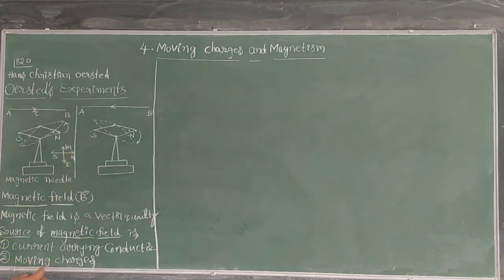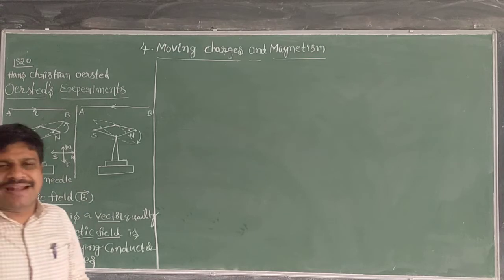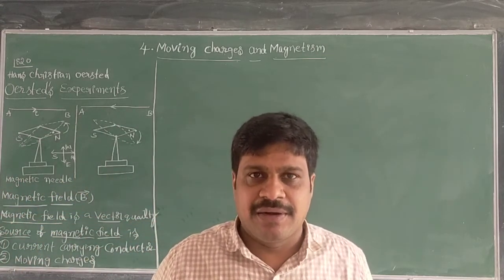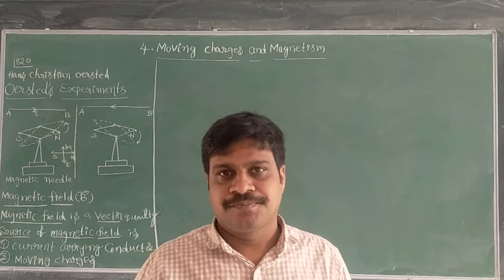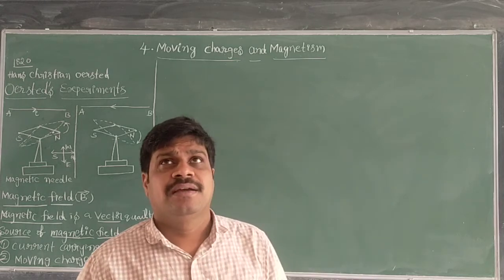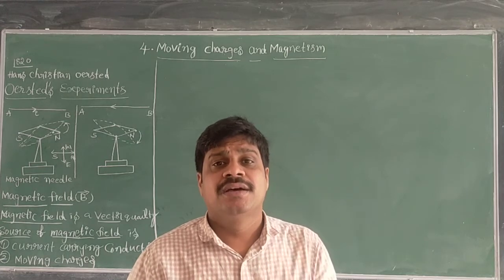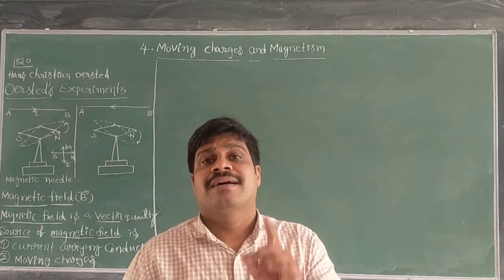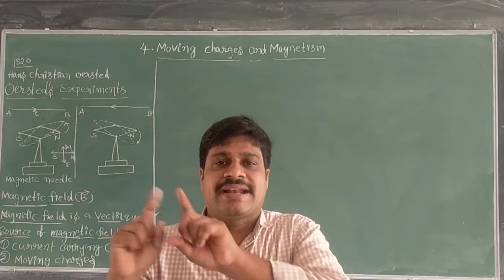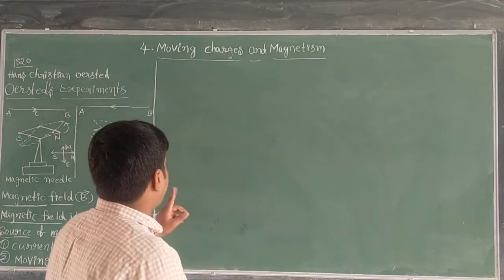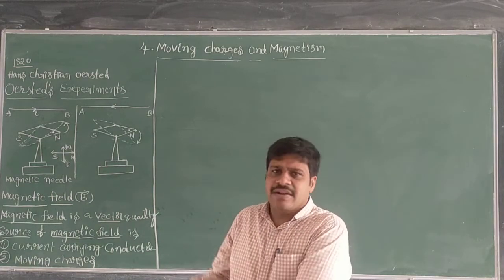Actually, sir, magnetic field is a vector quantity, just now I have told. What is the direction of the magnetic field? How to measure the direction of the magnetic field? To give the direction of magnetic field, there are some laws. The first law is Ampere's swimming rule. The second law is the right hand thumb rule. The third law is the right handed screw rule. These three rules give the direction of the magnetic field. Sir, how? We have to know the direction of magnetic field by using these three laws. The laws are different in different cases.